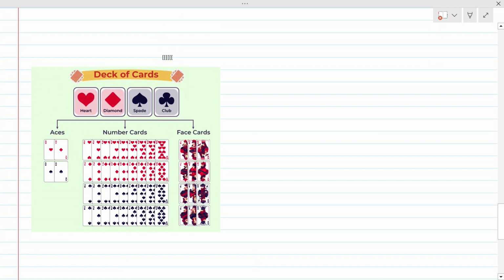Now if you see, in the deck of cards, there is something called face cards. Face cards means, see, ace will not come under face cards. Ace is ace only. Face cards means king, queen and jack. Only these are face cards. Each suit has 3 face cards. Heart has one king, one queen and one jack. That means all the 4 suits together we have 12 face cards.